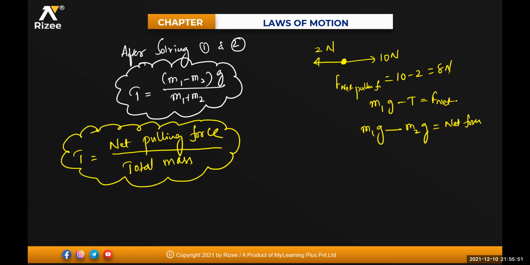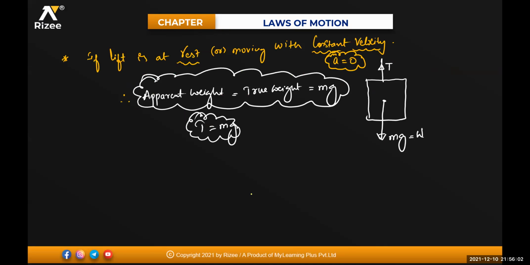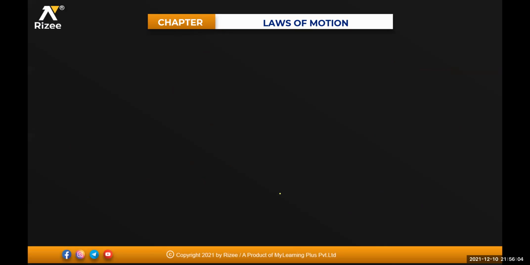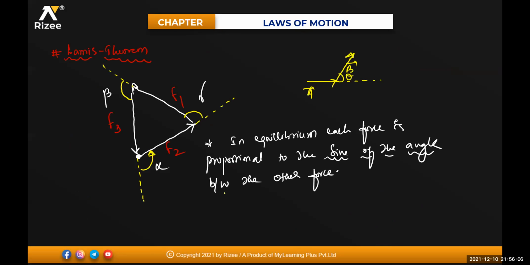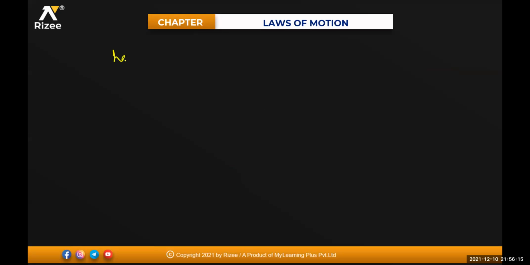So what do you mean by the law of conservation of linear momentum, beta? If the net force acting on the system is equal to 0, then the momentum is said to be conserved, and initial momentum will be equal to final momentum. So you can write it here, along with the spring force relations you are writing. Here I'll write: law of conservation of linear momentum.